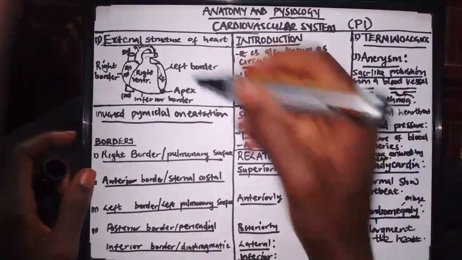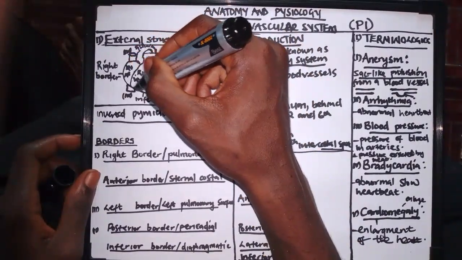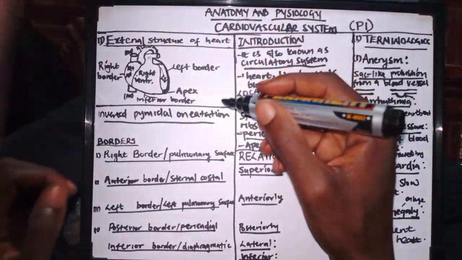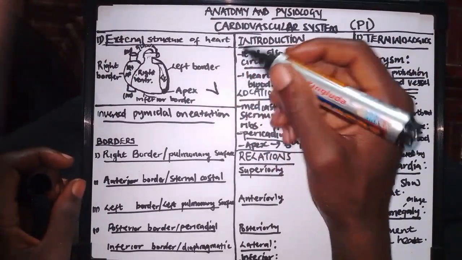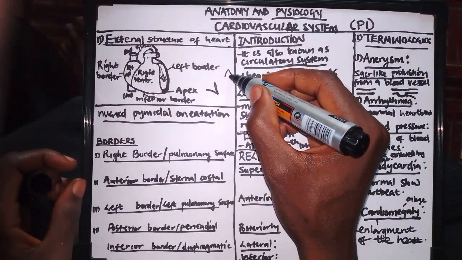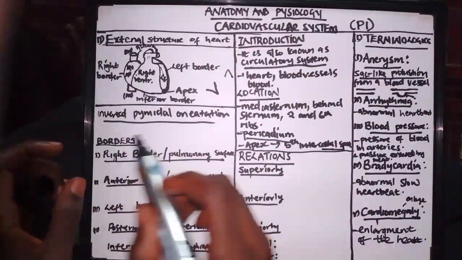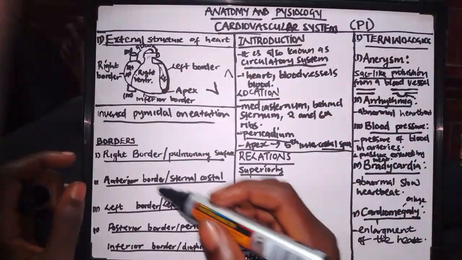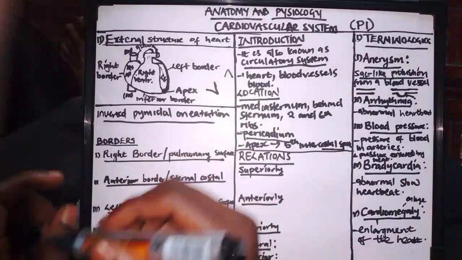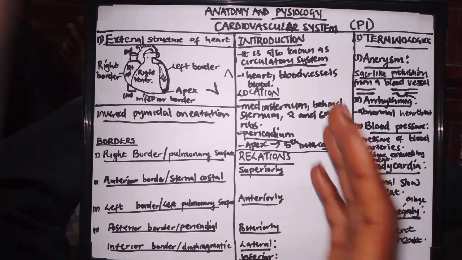If you can see here, we have something which looks like a V. Pyramids normally look like this, but in our case we say it is an inverted pyramidal orientation, meaning the orientation is inverted. Yeah. So that's the orientation of the heart.